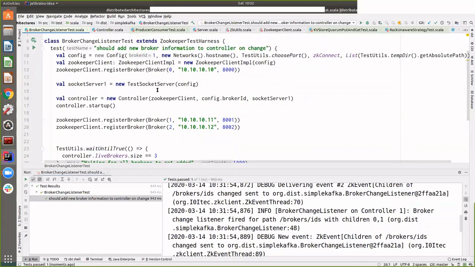This is how the code will be whenever you use any external transaction store, in this case Zookeeper, but etcd will be similar. Etcd is a key value store, so you will store, say, broker ID as key, and then IP address and port as the value.